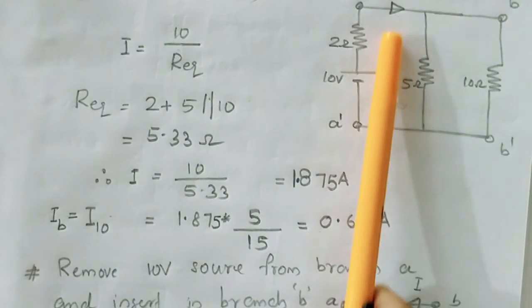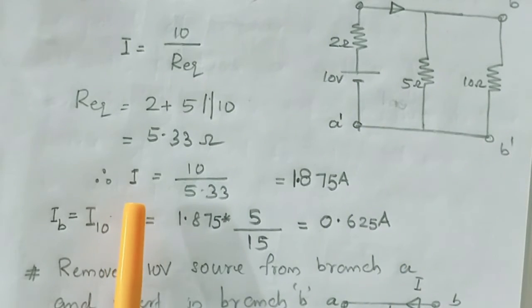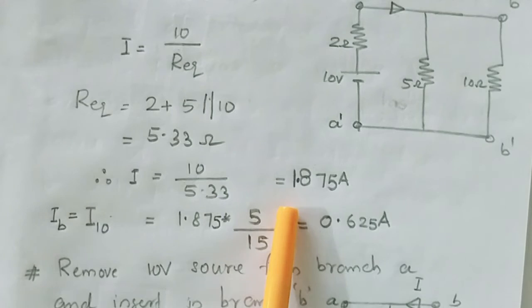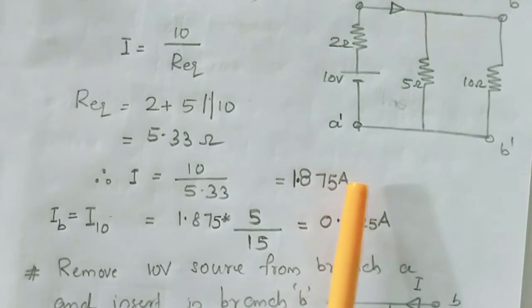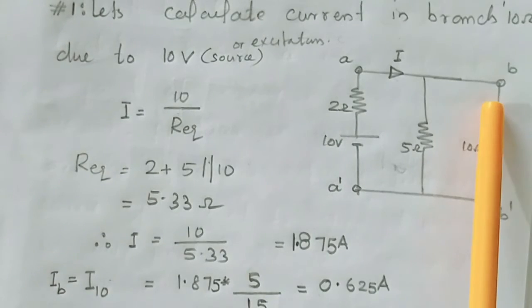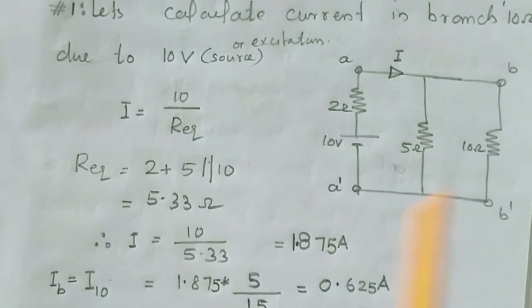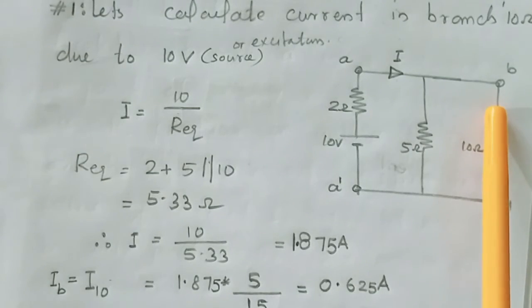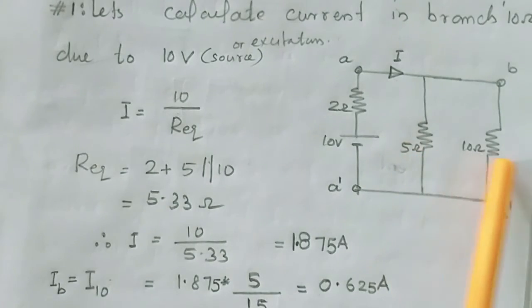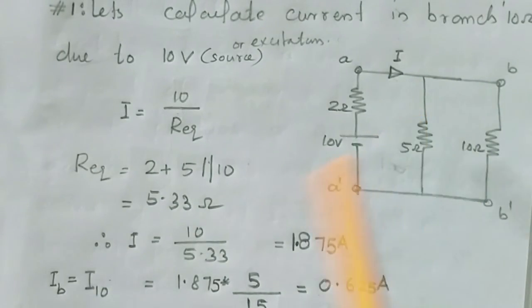Therefore, the main current I is equal to 10 divided by 5.33, which is obtained as 1.875 ampere. Now we need to find out the branch current IB, that is I10. Branch current I10 or IB is equal to main current into other branch resistance divided by the sum of these two resistances.